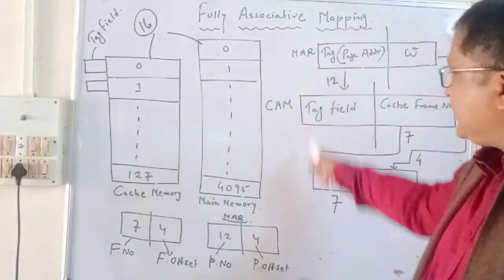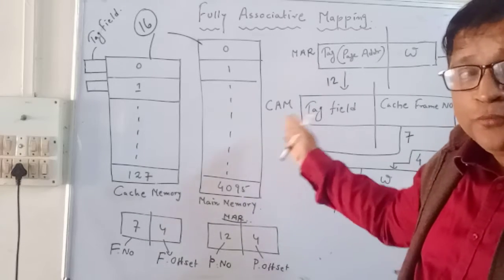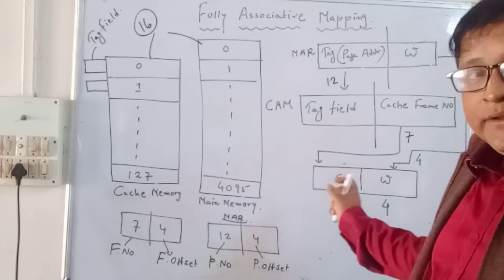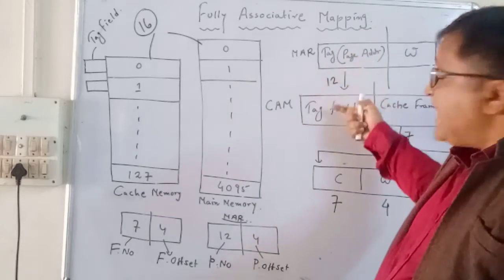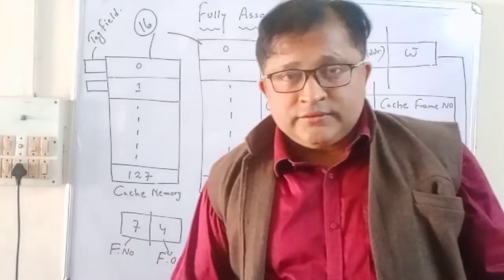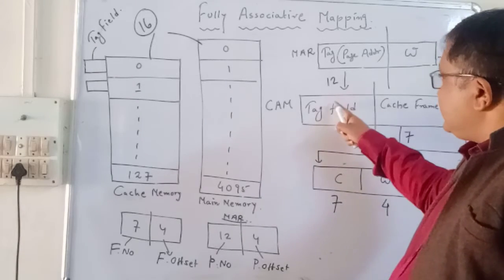Whenever any output line of a comparator becomes enabled, this means the search is successful. Whenever the match is found, the OR gate gives 1 as the output signal. So the search is successful.